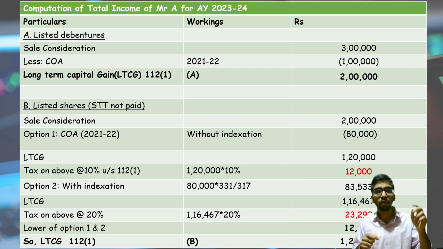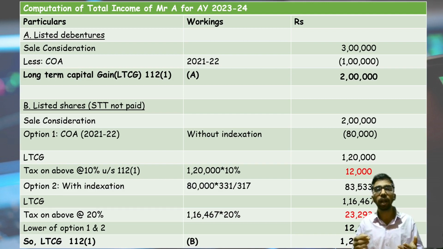80,000 of 2021-22 is not equal to 80,000 of today. So in order to provide the benefit, I already discussed it. In order to provide the benefit, that cost of acquisition should be multiplied with the cost inflation index, that is 331 of the current year divided by 317 of 21-22, which comes to 83,533. That's the cost as of today. Then long-term capital gain will come to 1,16,467.